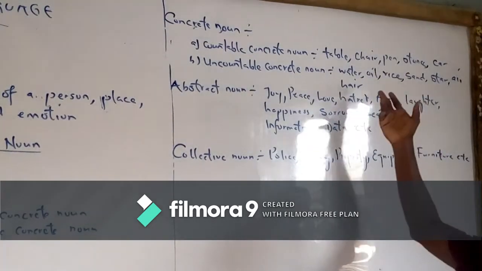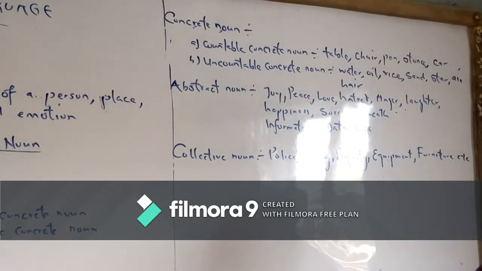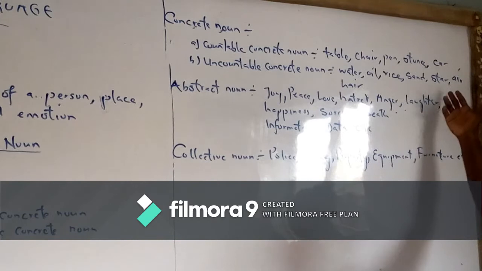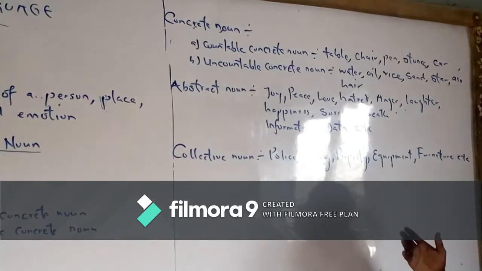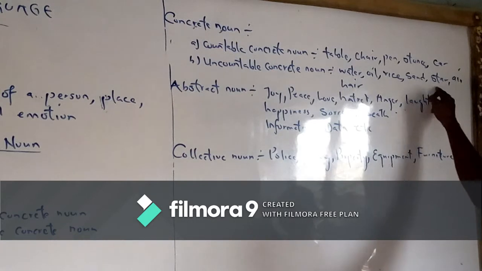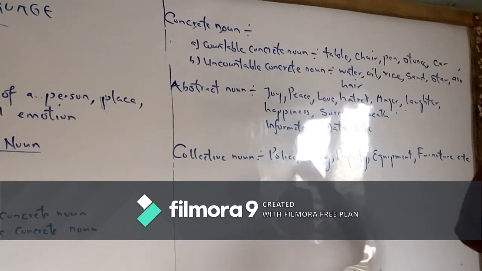Rice, all grains. You can see, you can touch, but you can't count them. Sand, you can see sand, you can touch, but you cannot count. Star, you can see a star, although you cannot touch it, and you cannot count it. Star is classified under uncountable concrete noun. Then we have hair, human hair.